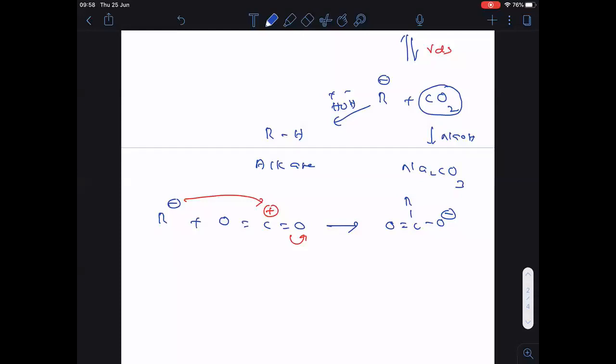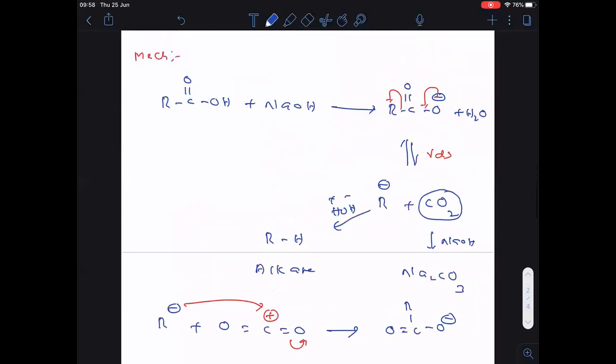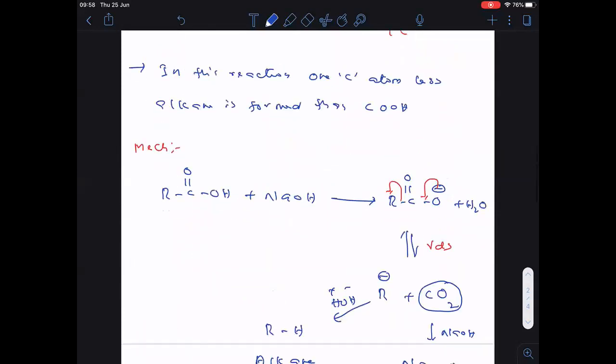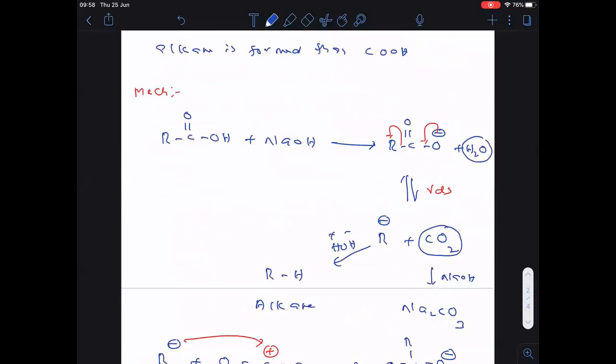Then what is the role of CaO? If any excess water is there, here water is there, you see, that will be removed by CaO. I think you know CaO is also called quicklime. CaO is also called quicklime.